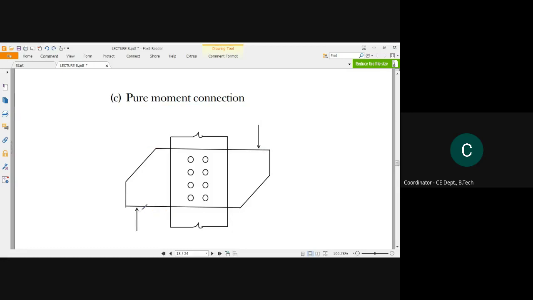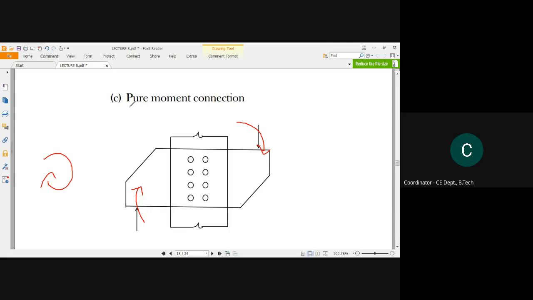See, in this mechanism, this is creating a moment in this way and this is creating a moment in this way, right? So it is kind of a rotating moment altogether.